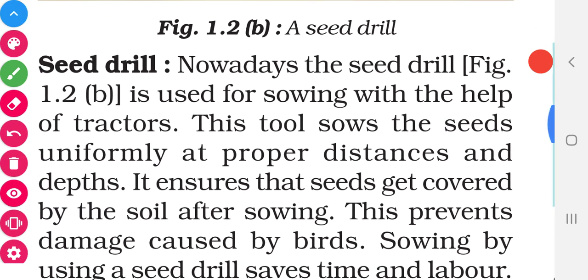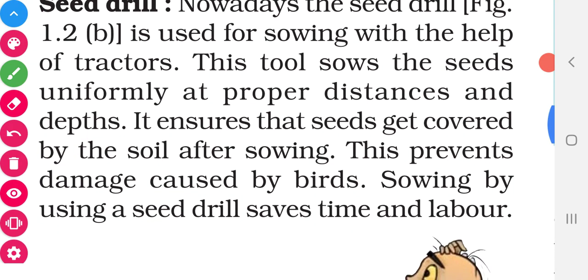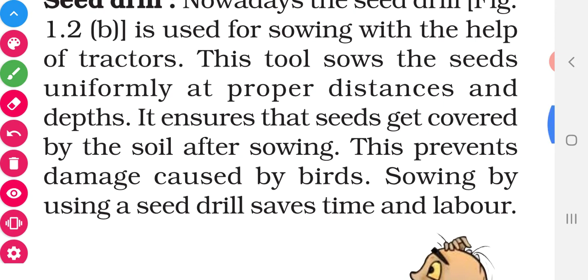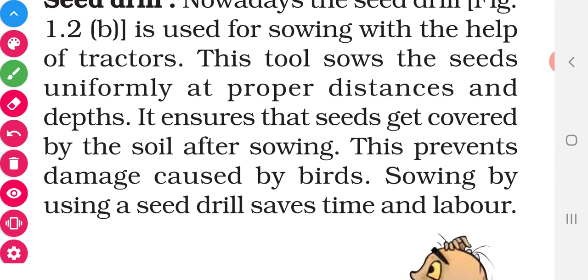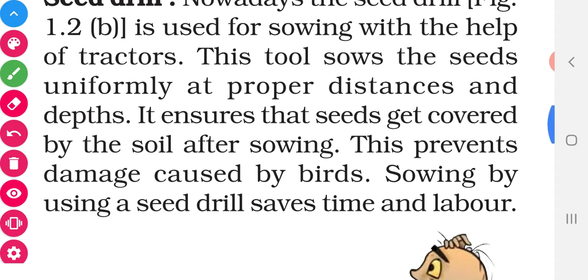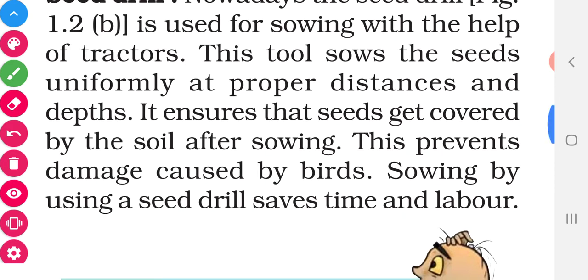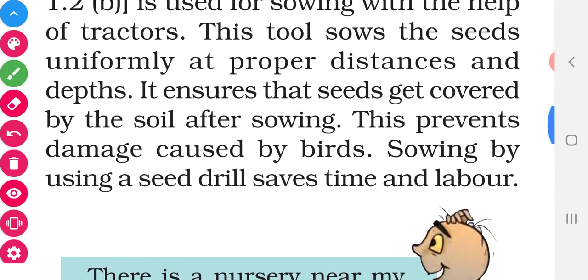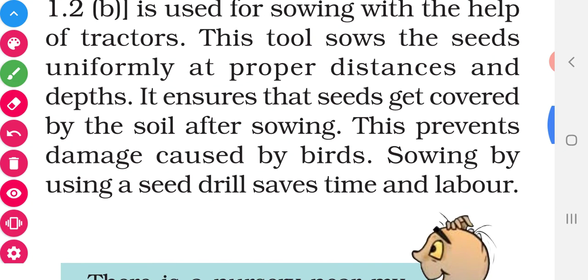By this tool, we can sow the seed uniformly at proper distance and we can also make sure that the seeds are covered with soil. So this has many advantages compared to the traditional method. It also saves time and labor. Fewer people are enough for this and the time is also less.